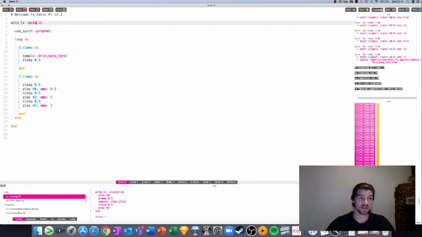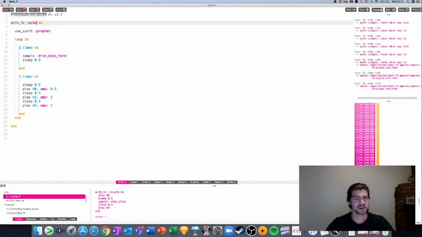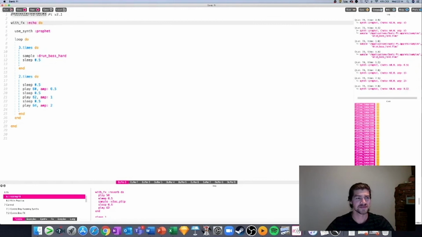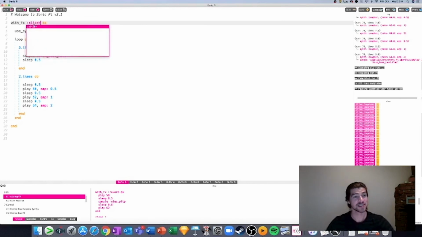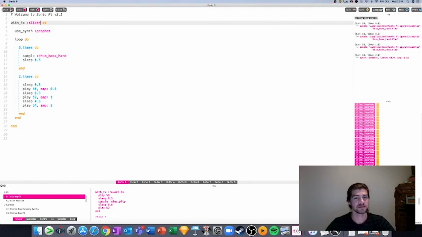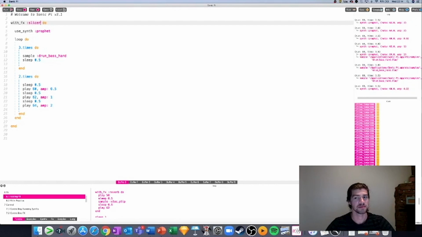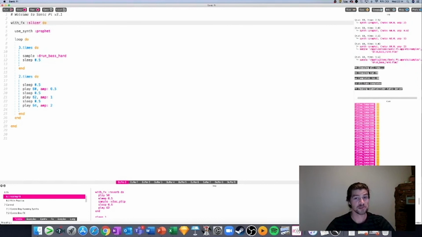Echo is another one of my favourites. A little bit eerie now. It's almost like you're playing that in a little cave and it's just reverberating back at you. Slice is another good one. Just breaks up all the notes to make them staccato. Have a play around, pick your favourites.